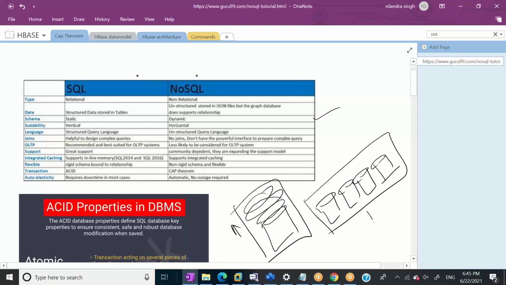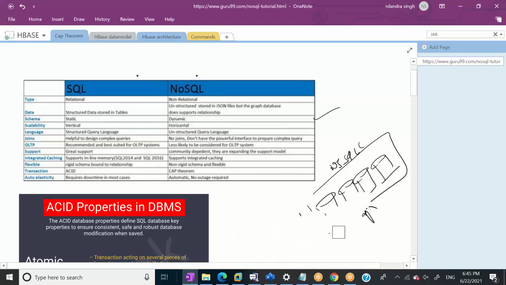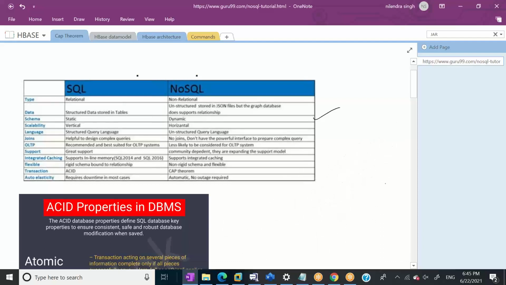And that is why NoSQL databases are more flexible, more powerful, more distributed, and faster than SQL databases. We can add any number of nodes here. If we want to increase the capacity, we can add 5 more nodes.